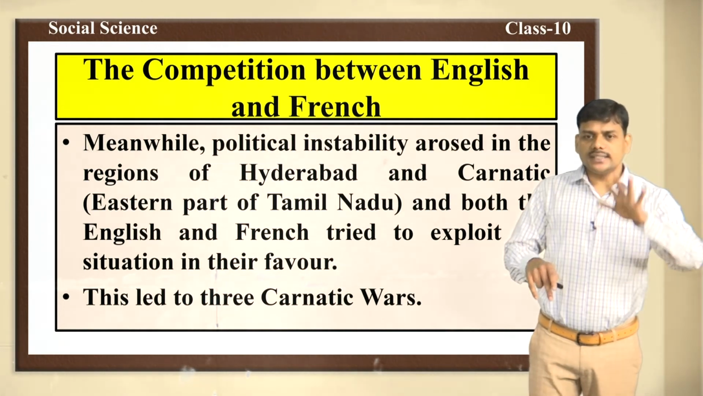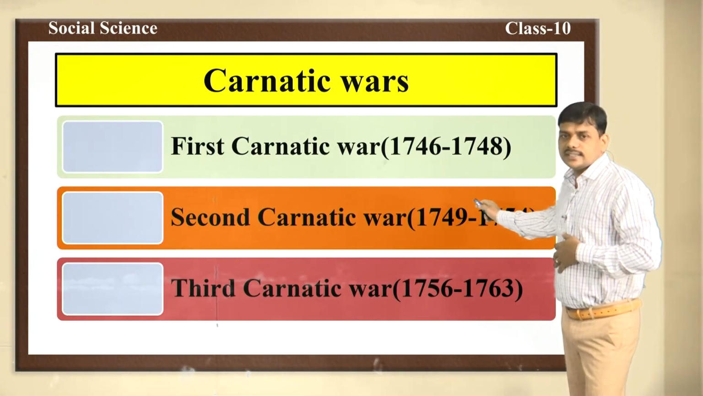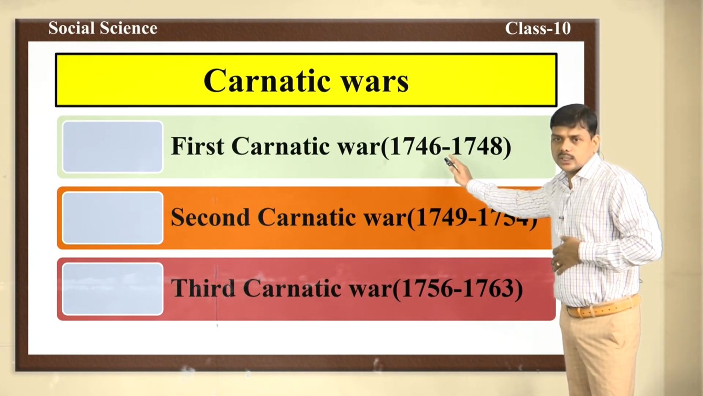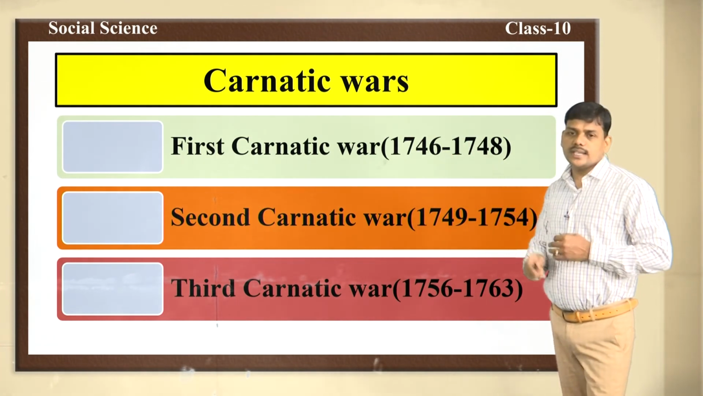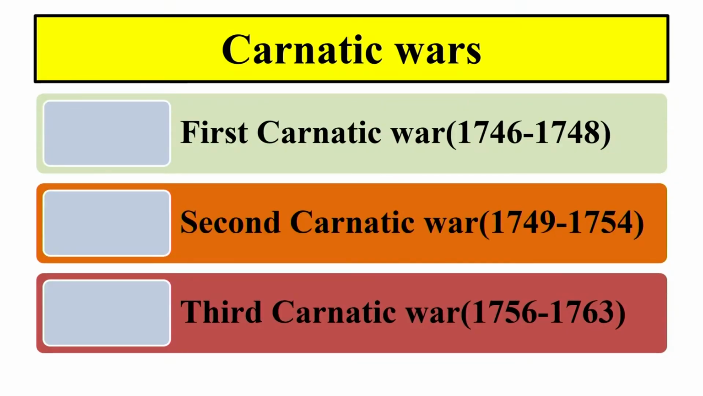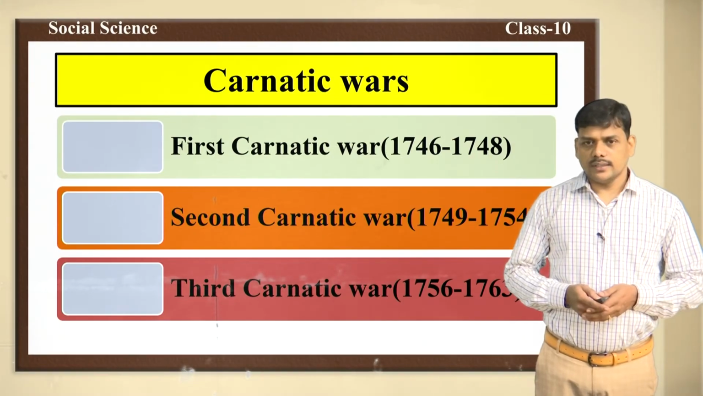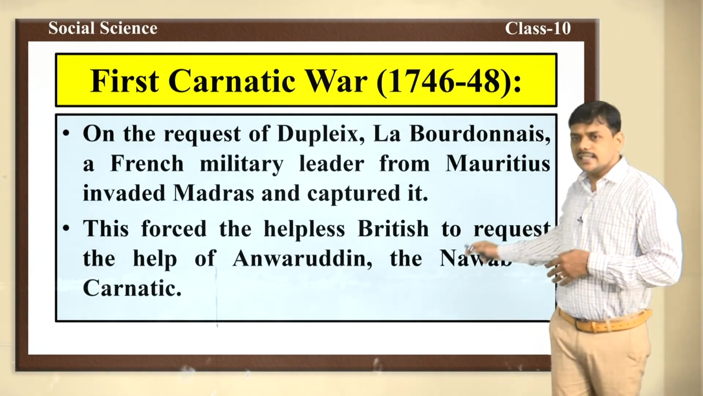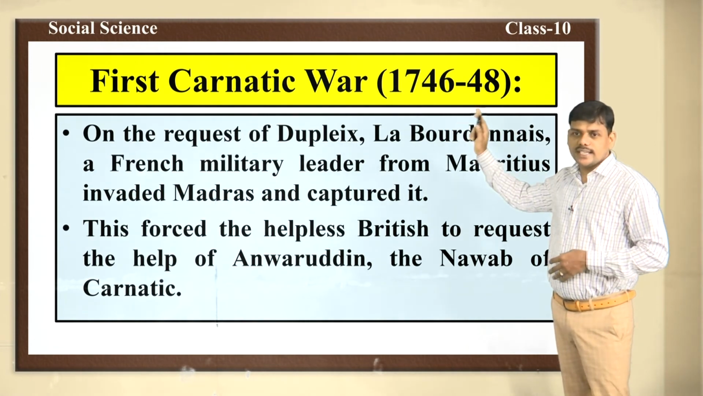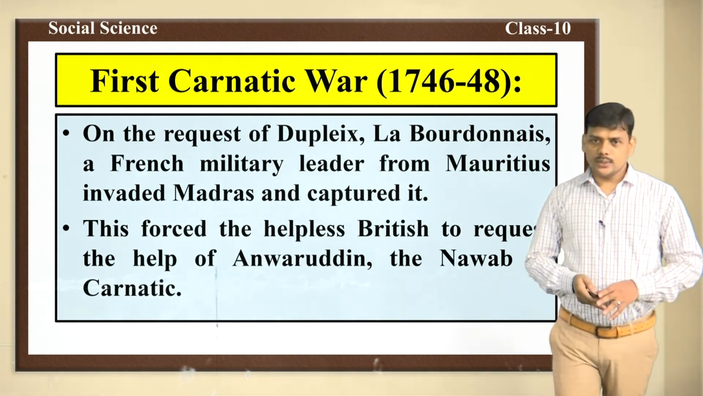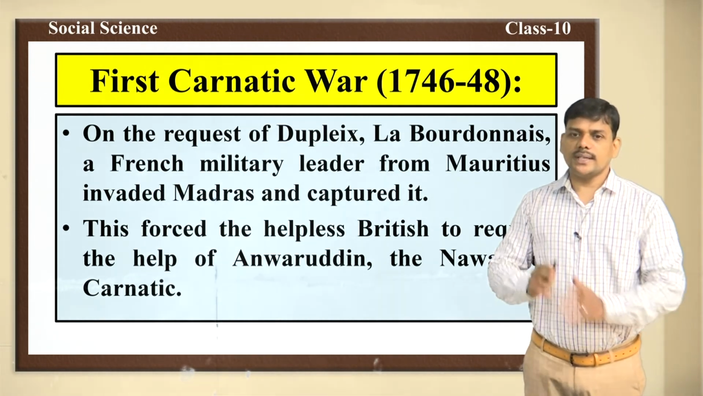Finally, it led to three Carnatic Wars. Here we can see three Carnatic Wars. First Carnatic War, 1746 to 1748. Second Carnatic War, 1749 to 1754. Third Carnatic War, 1756 to 1763. Now let us discuss the First Carnatic War, which was fought between 1746 to 1748.